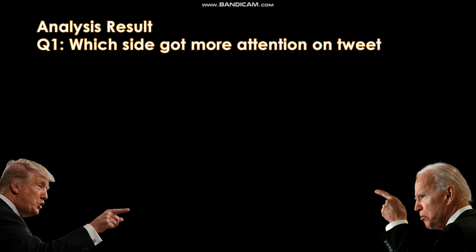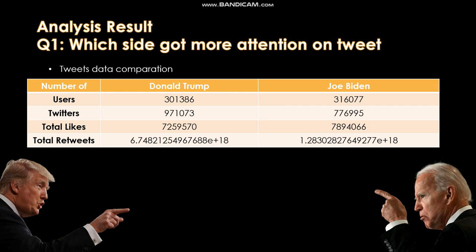From the table here, we can see fewer users posted more tweets about Trump than Biden. However, Trump's tweets got fewer likes but more retweets. To sum up, Trump got more attention and Biden got better vibes.